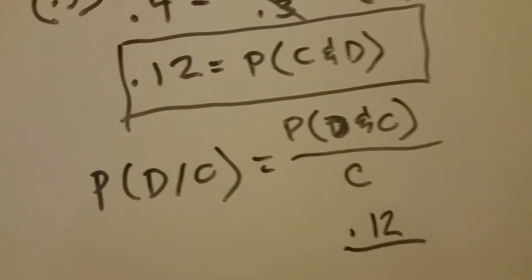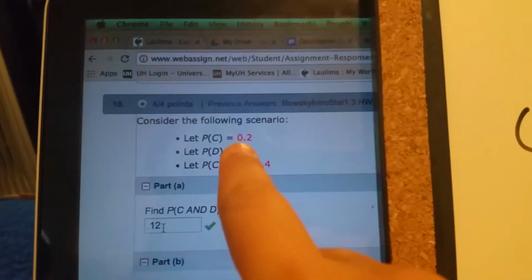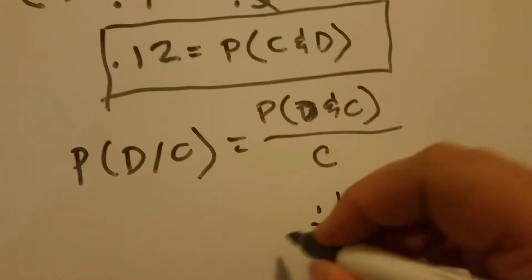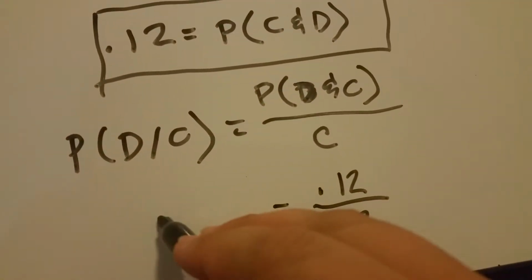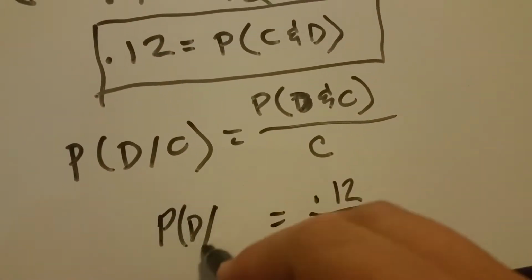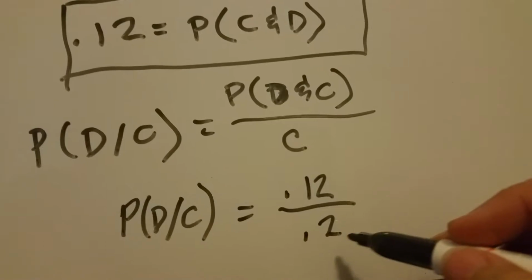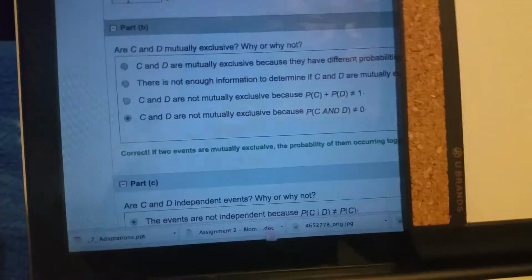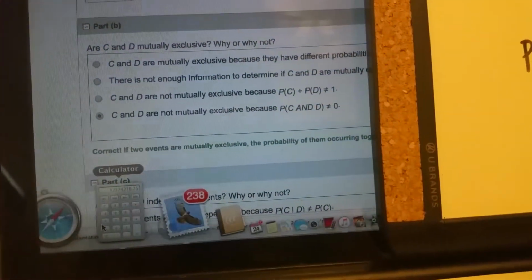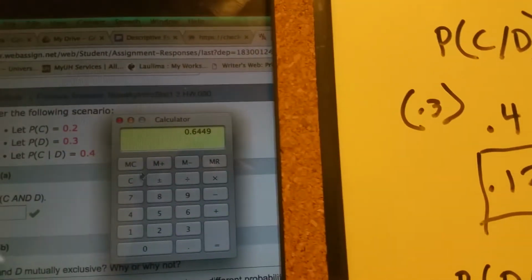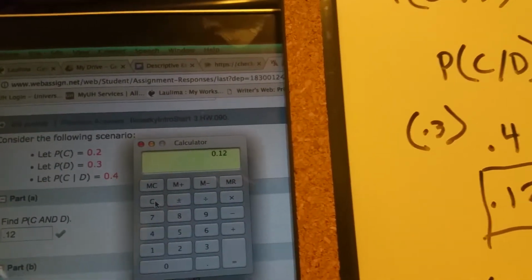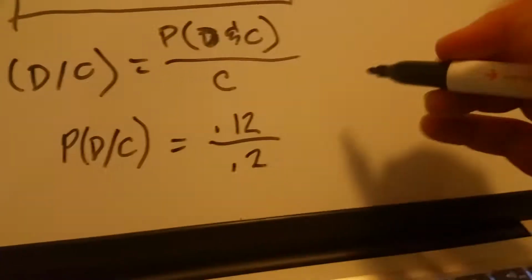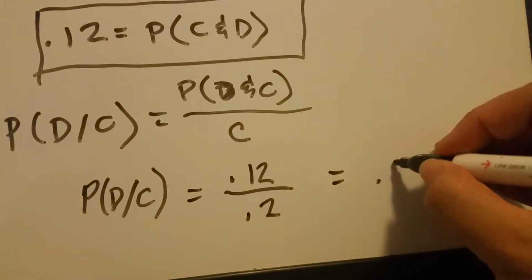And over my C, what is my C that was given? Mine is 0.2. Okay. All right, let's go. I'm going to just write D given C. All right, so I can figure this out. 0.12 divided by 0.2. Let's get this. 0.12 divided by 0.2 is 0.6.